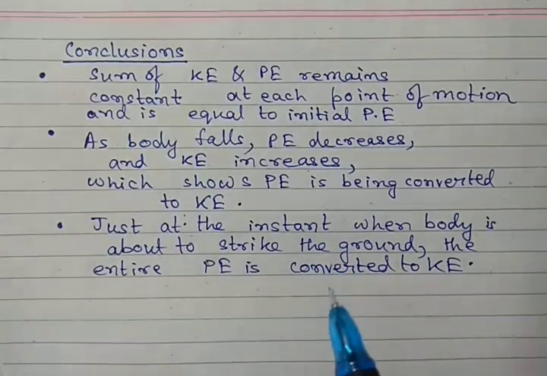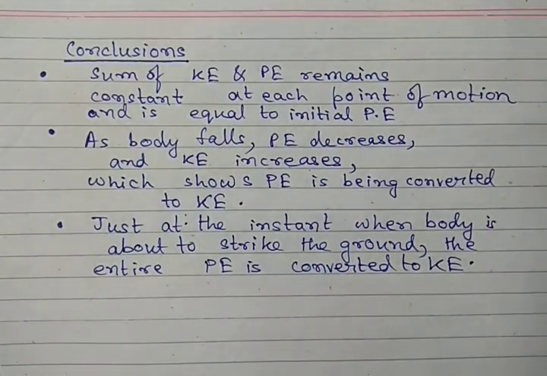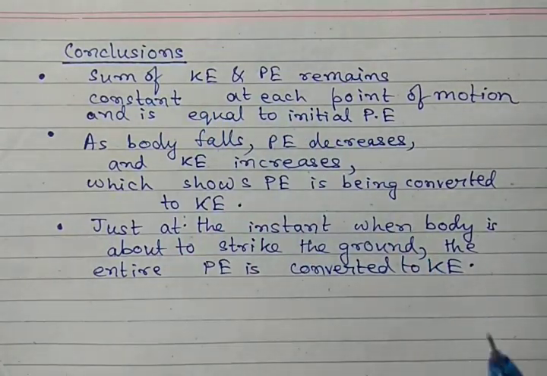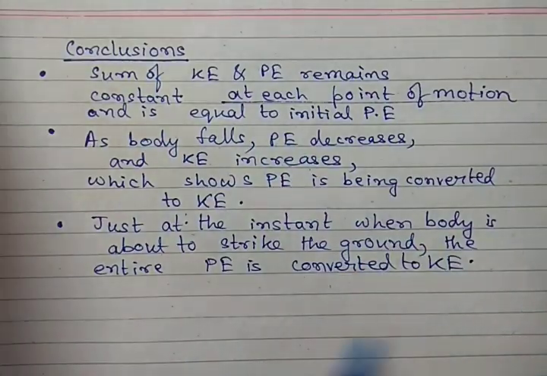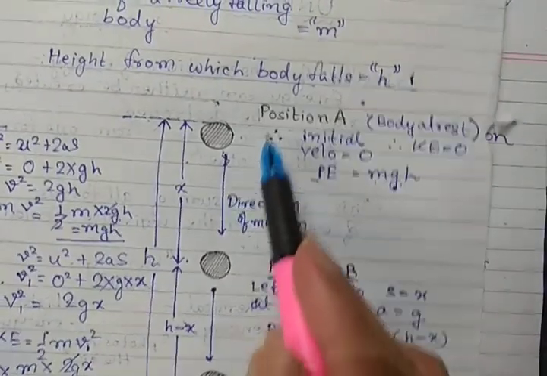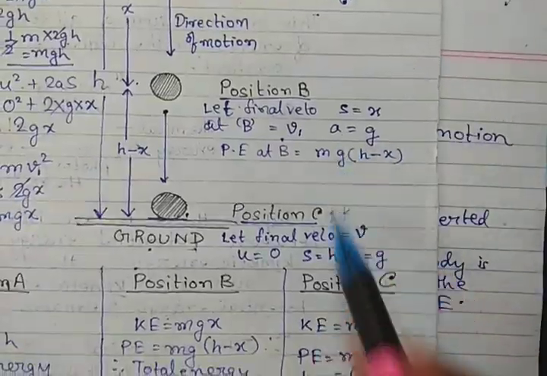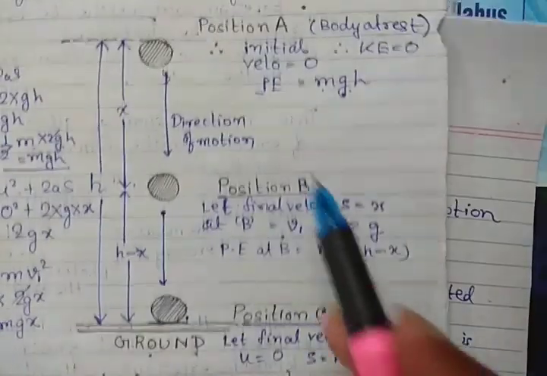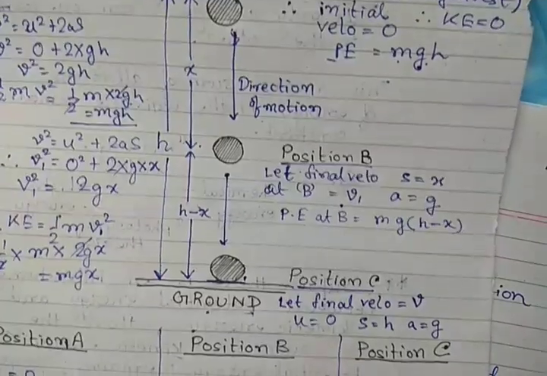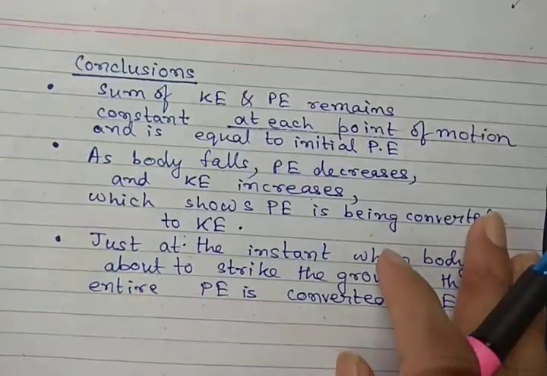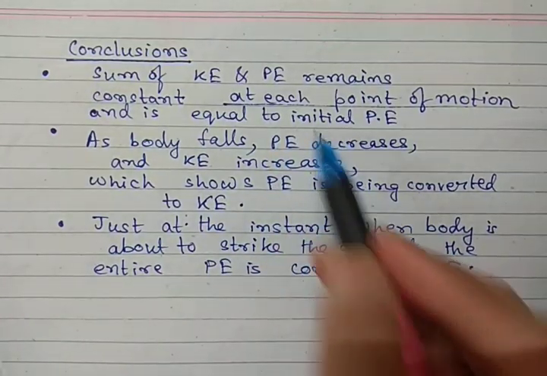Okay, so from the above situation, we can conclude that the sum of kinetic energy and potential energy remains constant at each point of motion, and is always equal to the initial potential energy. We found that the sum is mgh at position A, it is also mgh at position B, and it is also mgh at position C. That means at all three positions, the sum of kinetic and potential energy remains constant and is always equal to the initial potential energy of the body.